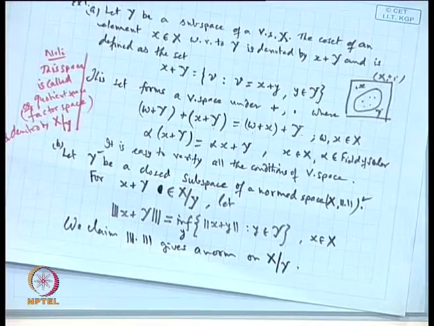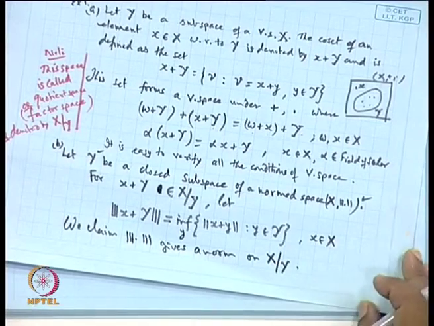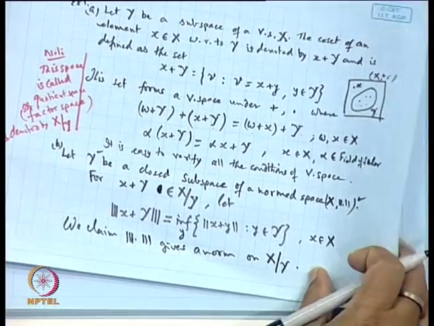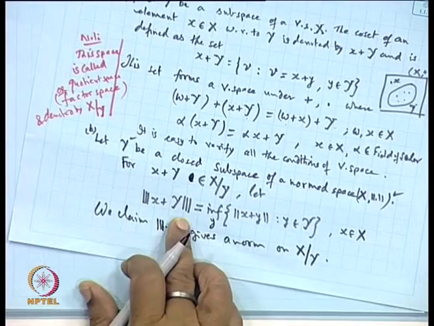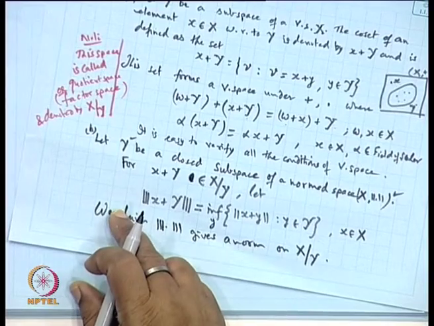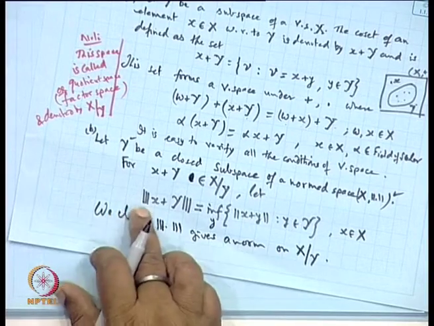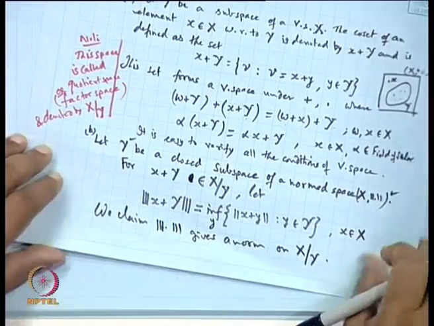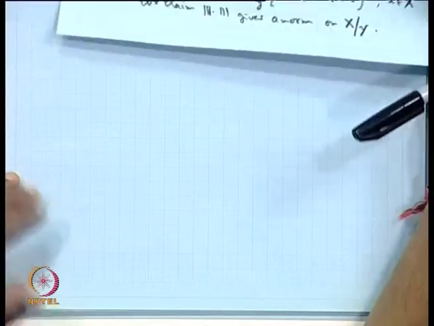This is our claim. It means all the conditions of the norm space must be satisfied, is it not? I have used the triple notation because of the norm I am using here. So, that is why, in order to avoid confusion, I am using this notation. Okay. Now, how does it form the norm?